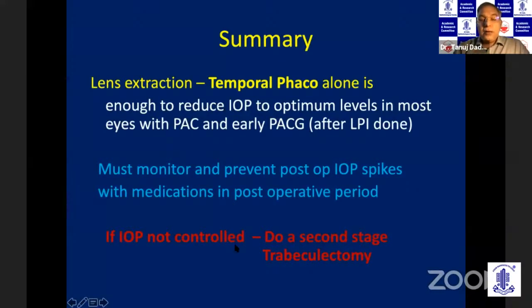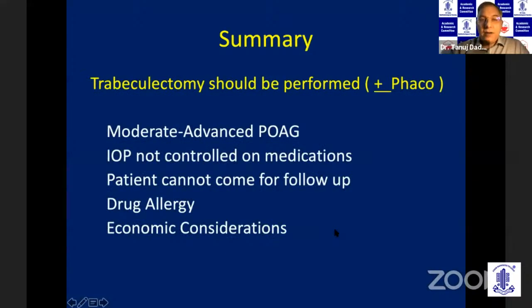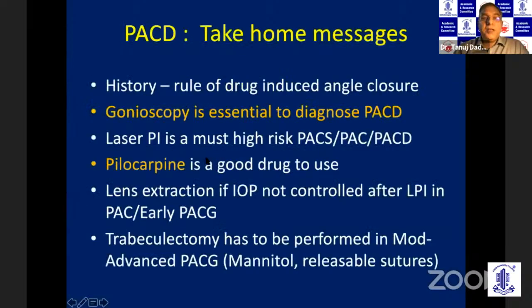If the pressure is not controlled, you can plan for a second stage trabeculectomy. However, once the patient gets a moderate to advanced glaucoma in which the IOP is not controlled on medications, patient cannot come for follow-up or has drug allergy or is a poor patient, you must do a trabeculectomy plus or minus a phacotrabeculectomy in these patients.